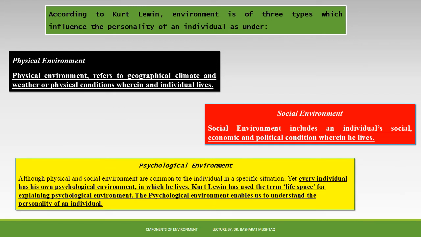And the last one is the psychological environment. Although physical and social environments are common to individuals in specific situations, every individual has his own psychological environment in which he lives. Kurt Lewin used the term life space for explaining the psychological environment. The psychological environment enables us to understand the personality of an individual, both the person and his goal.